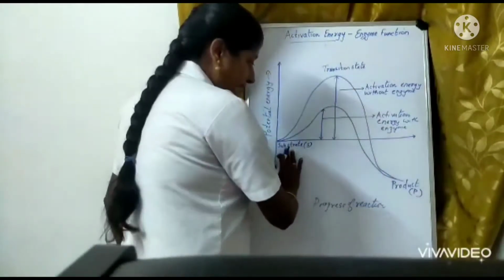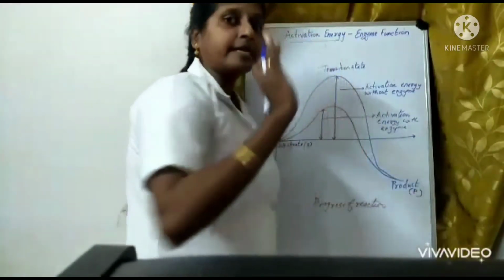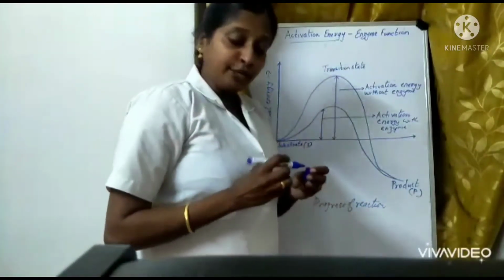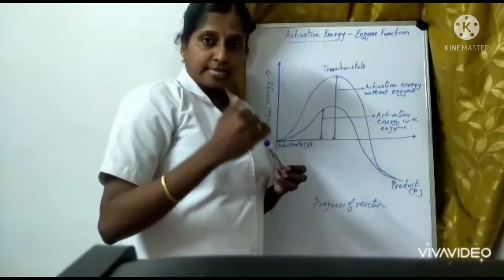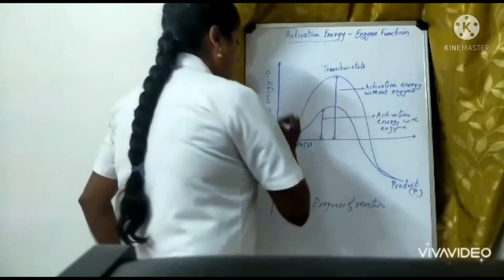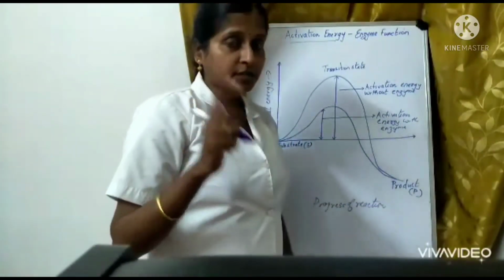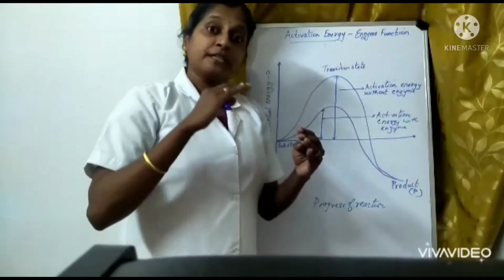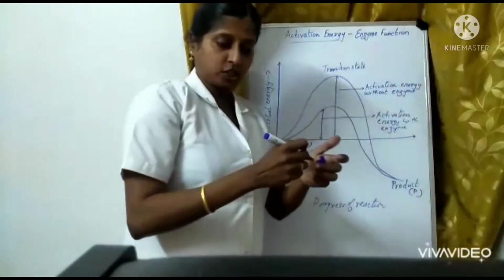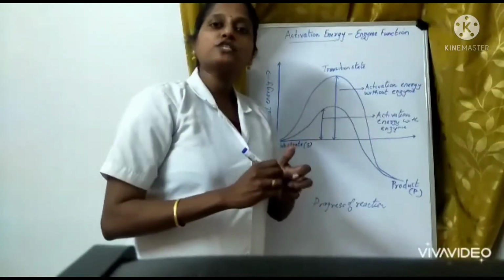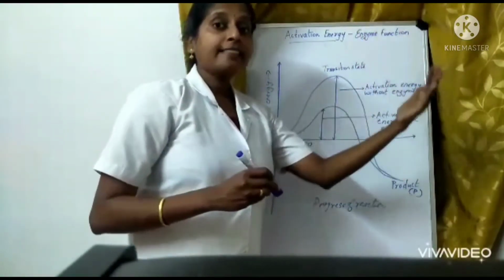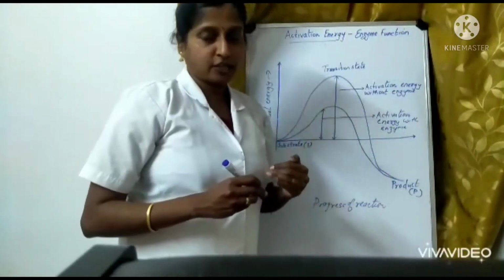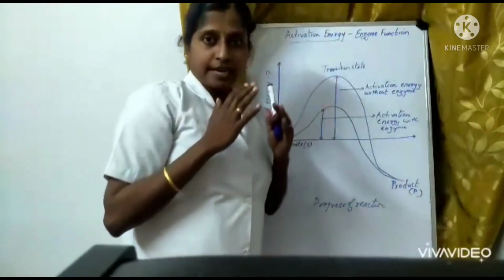Okay. So the reactants are getting converted into a product in a reaction. Now, when this reactant is getting converted into a product, there are two types of reaction you have learned. One is exothermic reaction and another one is endothermic reaction. The reaction which gives out energy, releases energy, we call it as what? Exothermic. And the reaction which absorbs energy, we call it as what? The endothermic reaction.